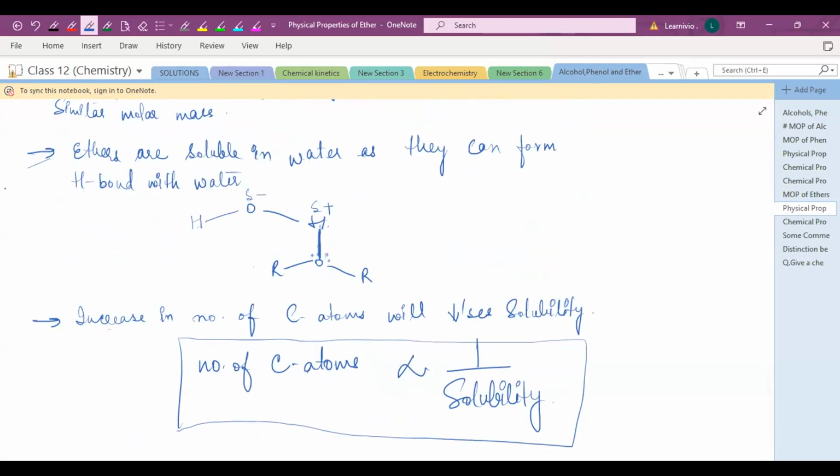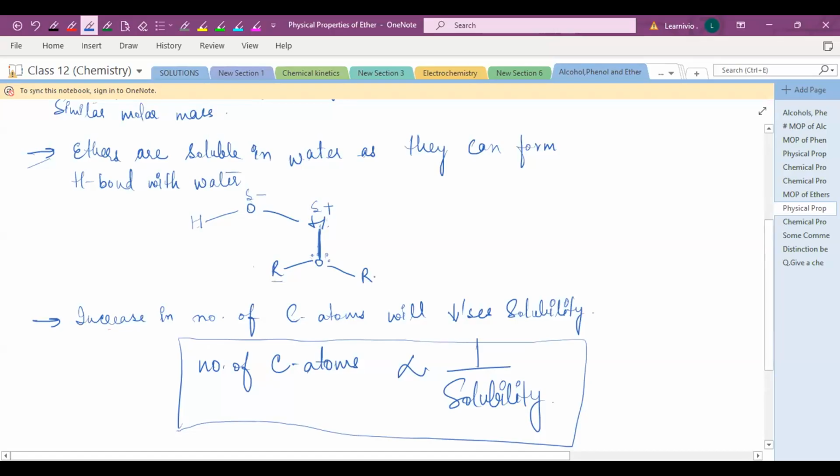They can form a hydrogen bond. They have no hydrogen bonding in themselves, but they can form a hydrogen bond with water. See how? This is your water, H2O. The hydrogen in water is attached to oxygen, an electronegative element, so it can form hydrogen bonding.